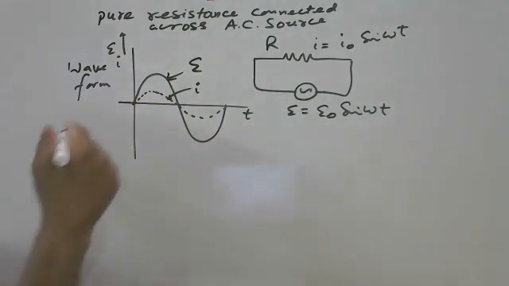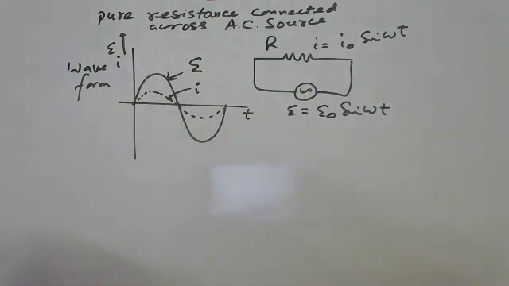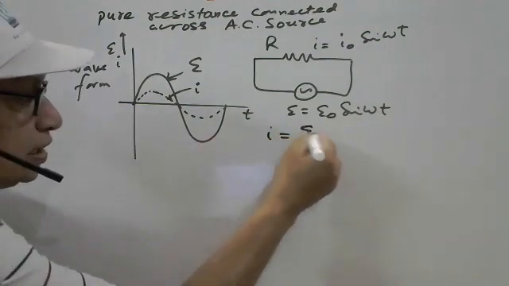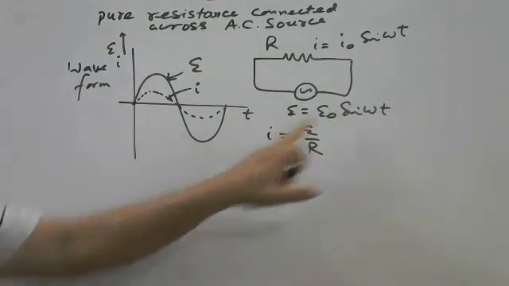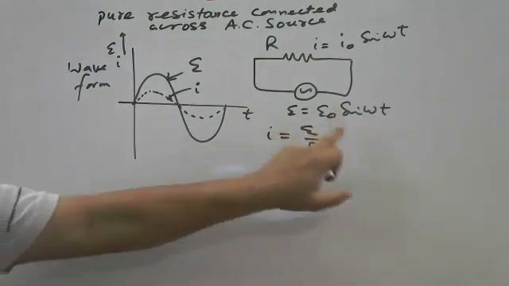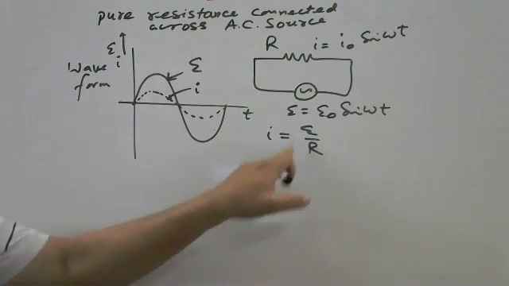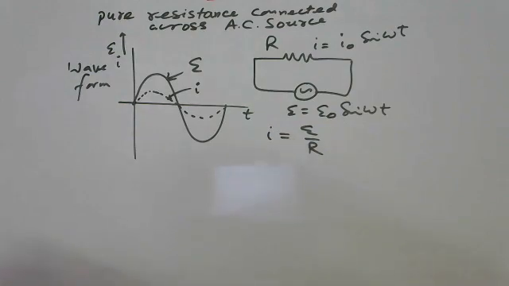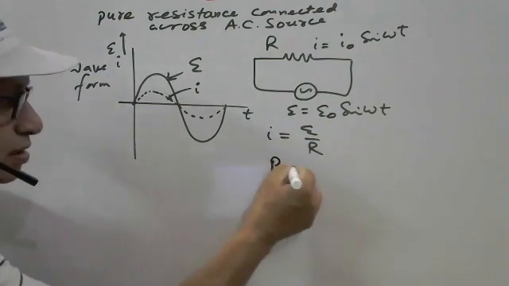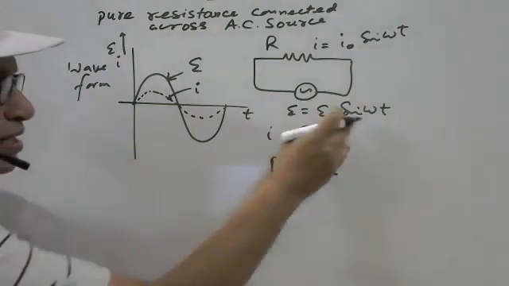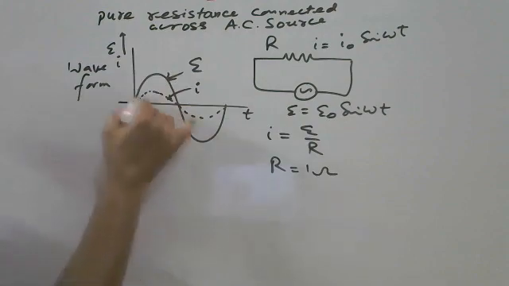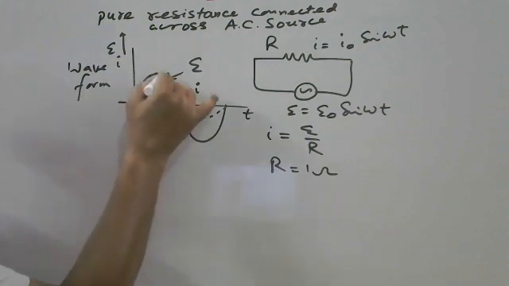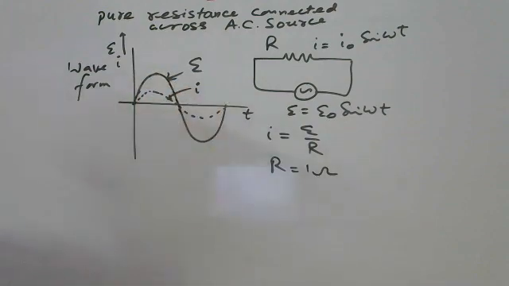Here it is quite possible there is no phase difference, no time delay, but current can be less than voltage, equal to voltage, or more than voltage E. It depends on the value of R. Suppose R is equal to 1 ohm, it means I and E are numerically the same, so in the waveform E and I overlap.